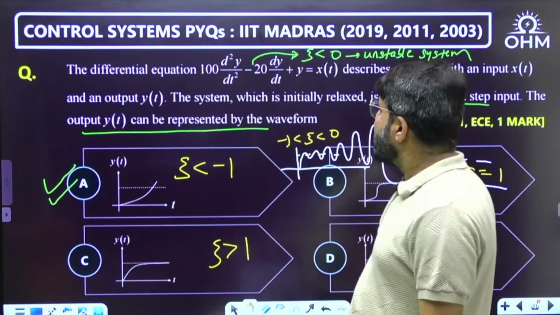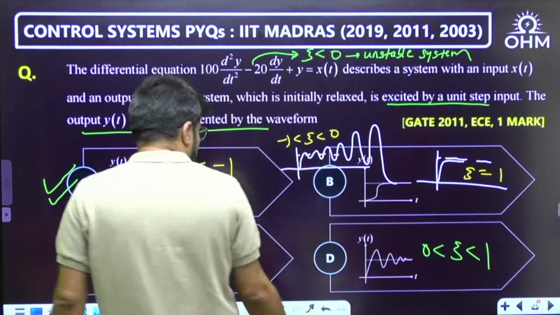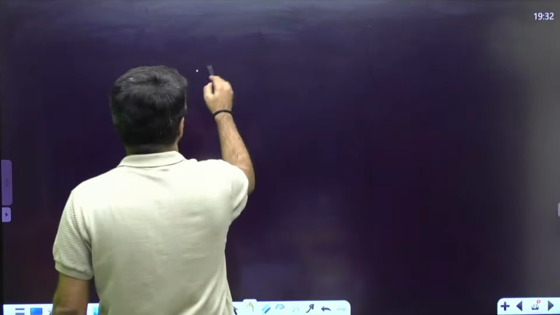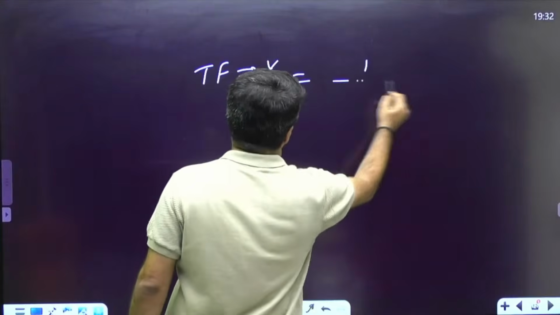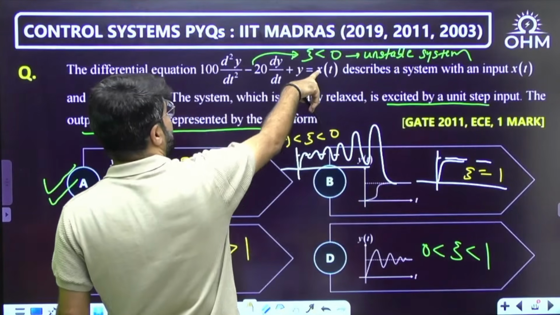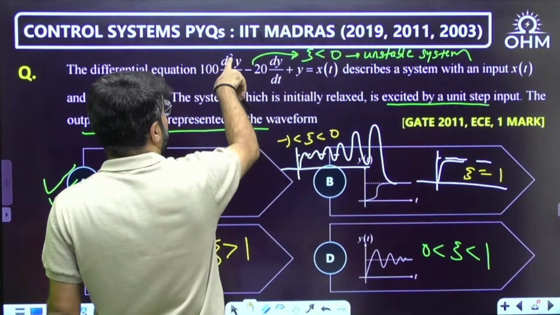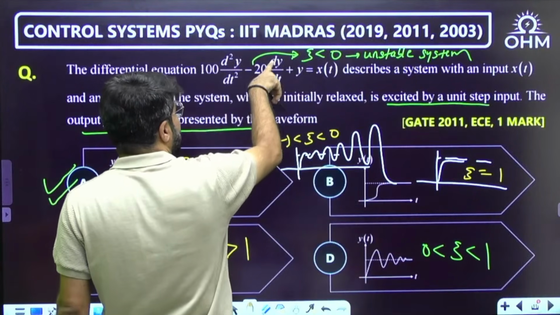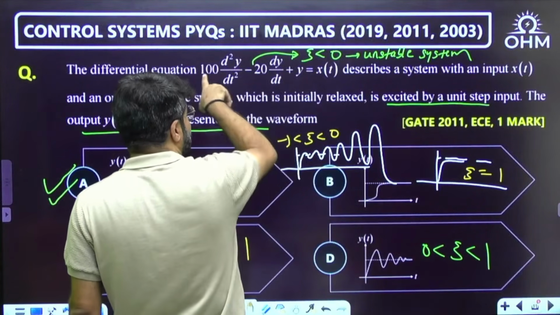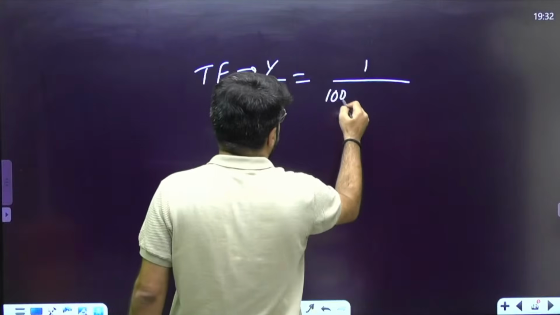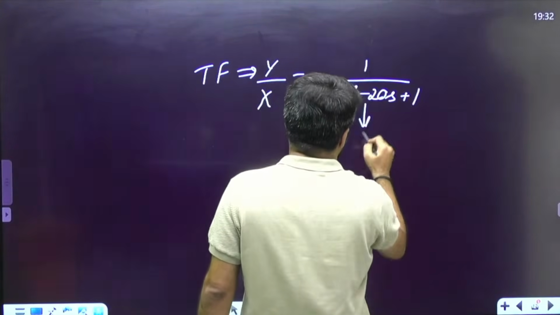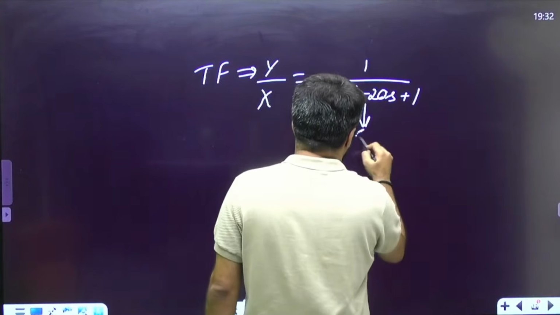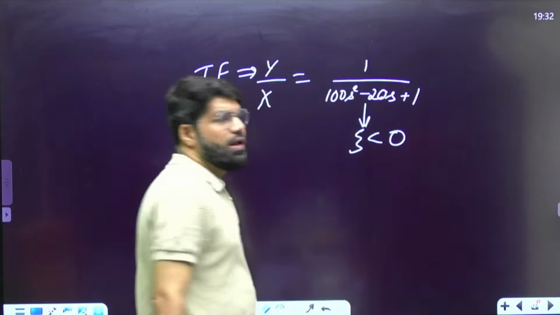So the transfer function of this system, if you had written it, how would it have come? Transfer function Y upon X in the S domain: when you bring X on the left side, the right side is 1, and in Laplace transform, double derivative corresponds to S square, single derivative corresponds to S. So this would become 100 S square minus 20 S plus 1, and that is where I told you negative zeta.